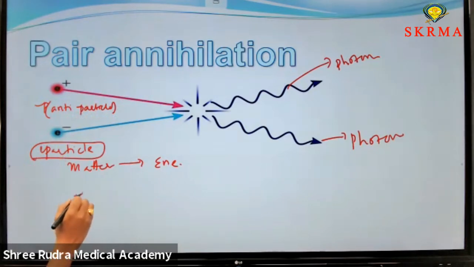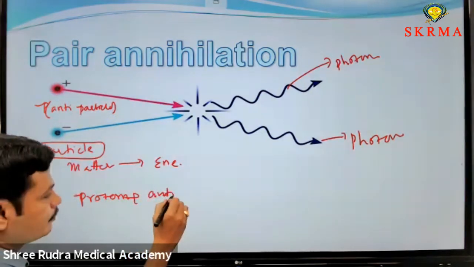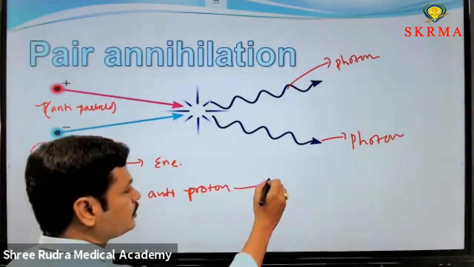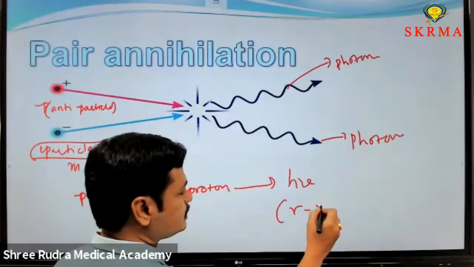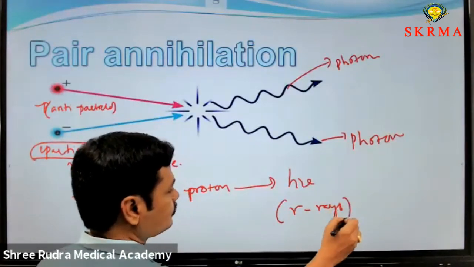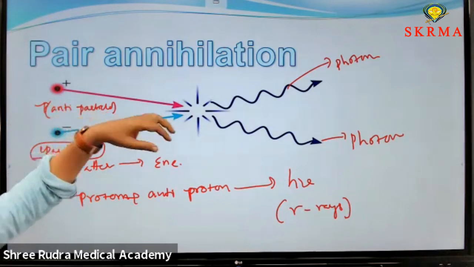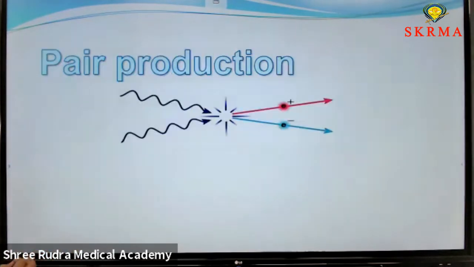When a proton and an antiproton combine, they also give energy, h nu. H nu is nothing but gamma rays. The proton and antiproton, or any particle and antiparticle, interact and release gamma rays. That is called pair annihilation. Here the pair is annihilated.